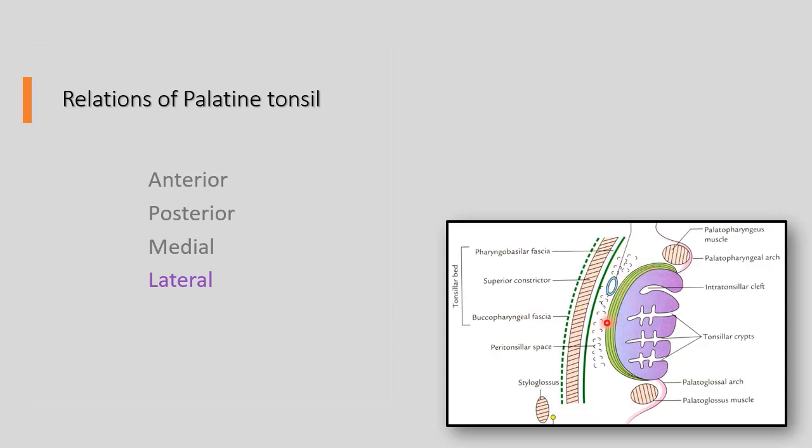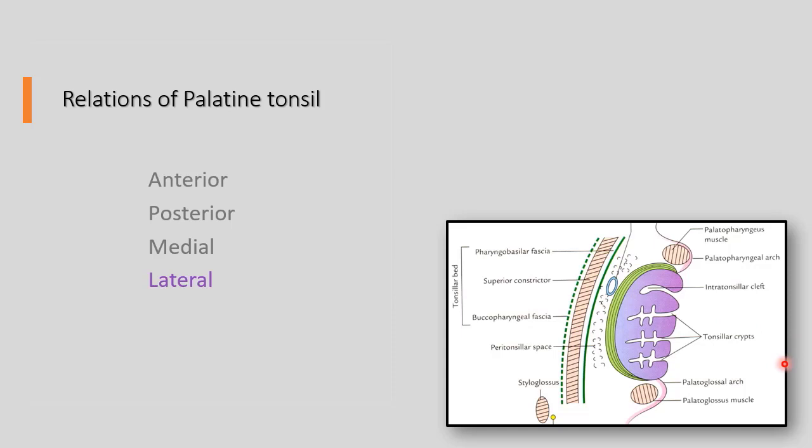And lateral to the capsule, we find peritonsillar space. This is filled by loose areolar tissue. Within this space, we find a vein. We call it peritonsillar vein. This is usually palatine vein, which is draining venous drainage from palate. Lateral to this, we find pharyngobasilar fascia inside and buccopharyngeal fascia outside, and they are covering the superior constrictor muscle. This is muscle of the pharynx. We are looking at this muscle in detail further.